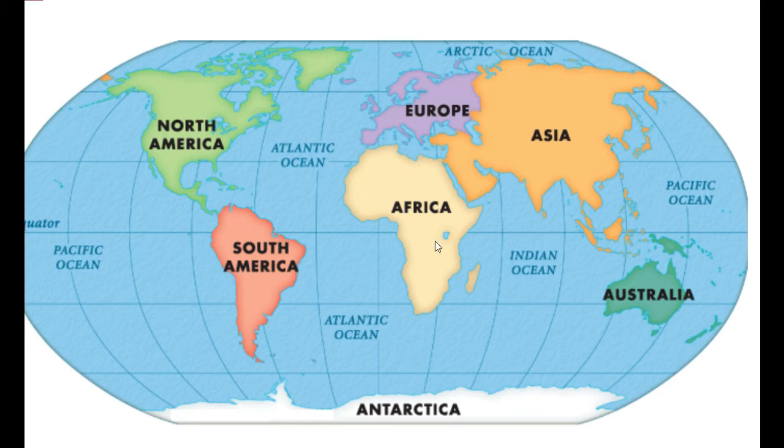Then comes Africa. So Africa is the second largest continent of the earth. और आप यहाँ पर देख पा रहे होंगे ये इक्वेटर है जो अफ्रीका को 2 parts में divide करता है. The upper part is called Northern Africa and this southern part is called Southern Africa.